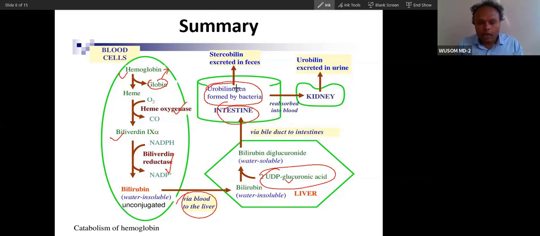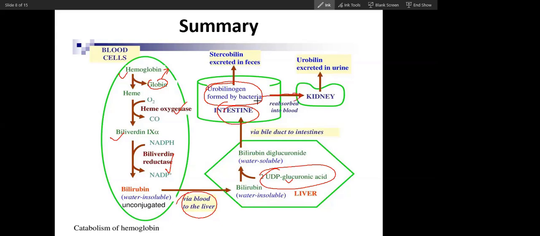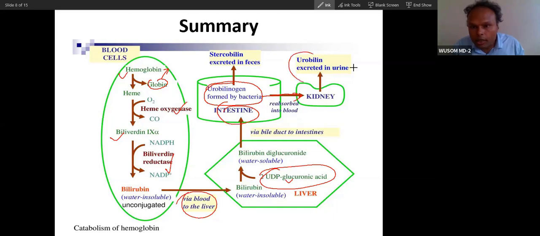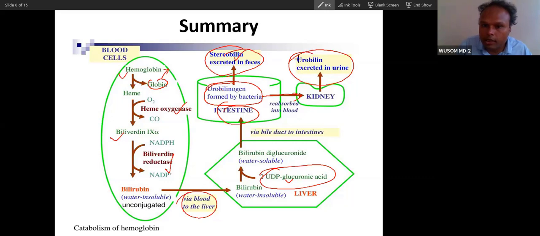Okay, urobilinogen. A part of the urobilinogen will be reabsorbed, and this urobilinogen will be released in the urine as urobilin. The part of urobilinogen that is excreted in feces is called stercobilinogen, the bilirubin of feces. So this is called stercobilin. Molecularly, urobilinogen is the same as stercobilinogen. So this part is stercobilinogen, and this is called urobilin.